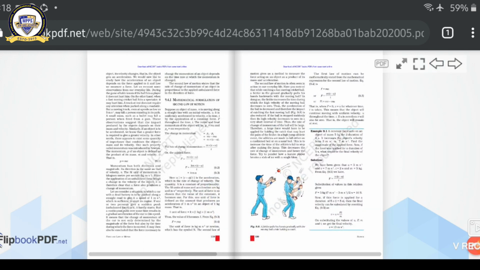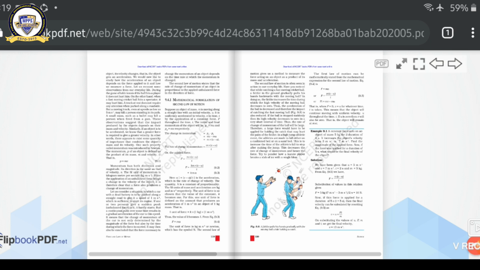There are many uses of the action and reaction law. When a gun is fired, the bullet goes forward and the gun also pushes with a force in the backward direction.